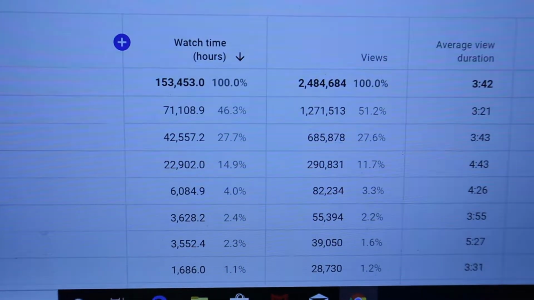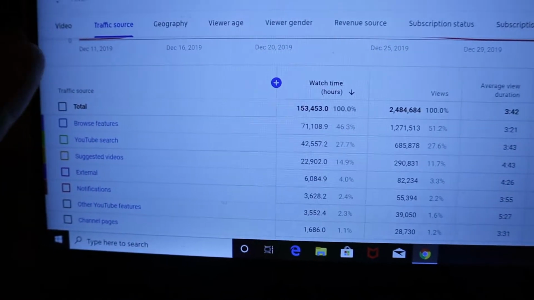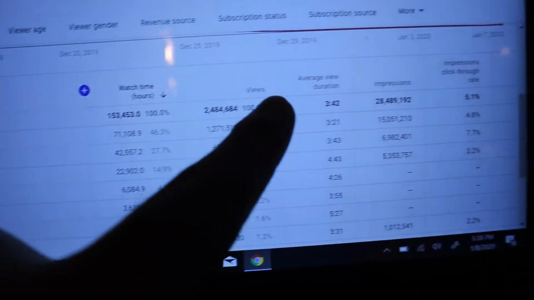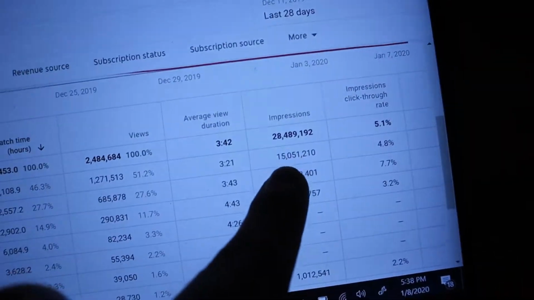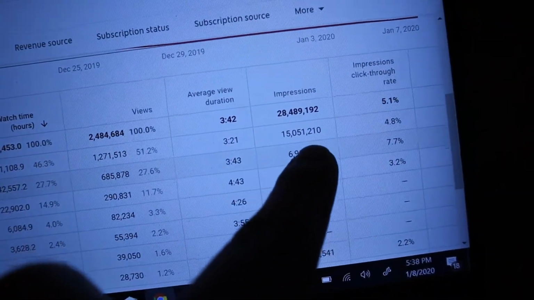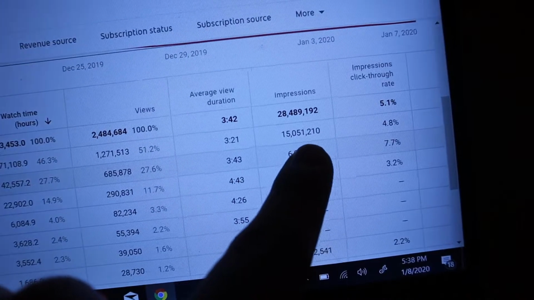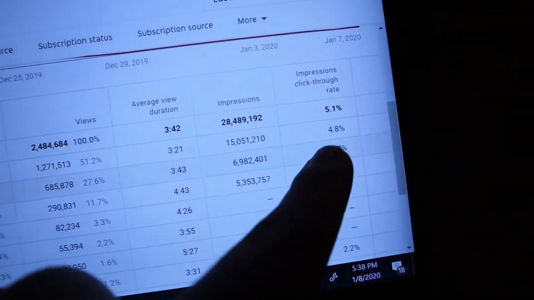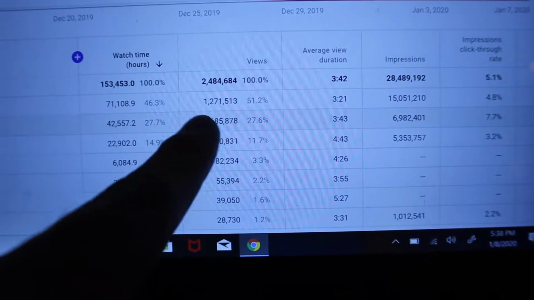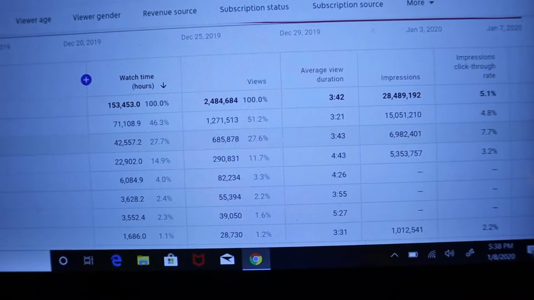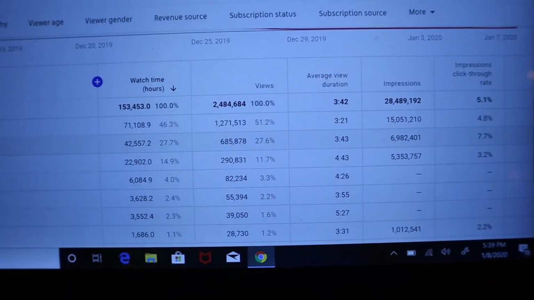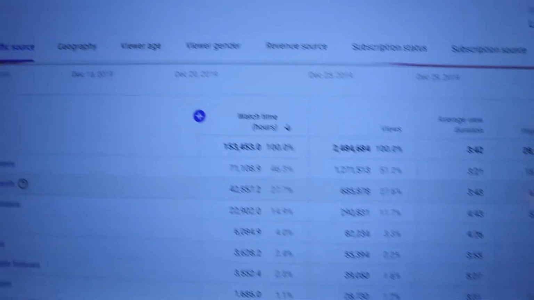You want to make sure your content is friendly, and this is why posting content on a regular basis is important, because it's going to get you on that browse feature more often, which is obviously going to help you get more impressions. I mean, you can see I've gotten 15 million impressions from the browse feature, which has then led with a click-through rate to 4.8%, which is leading to 1.2 million views. I'm getting 1.2 million views because of YouTube essentially pushing my content.